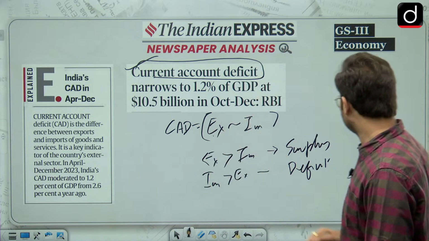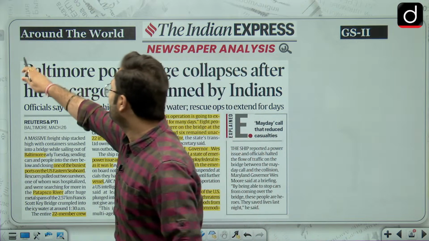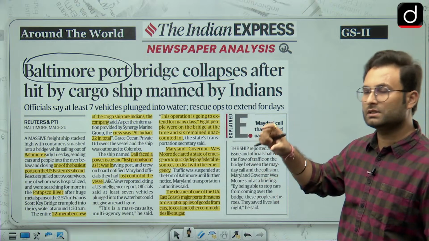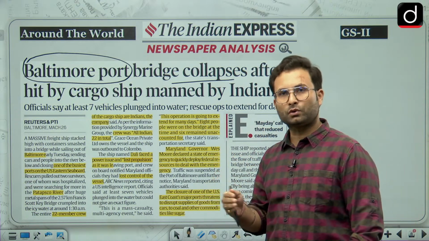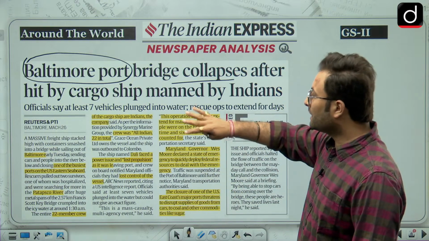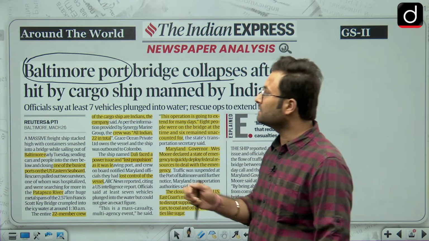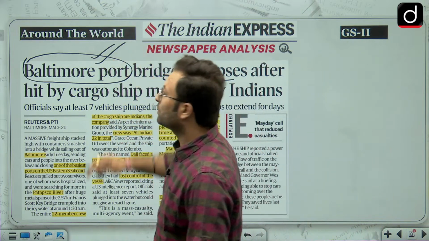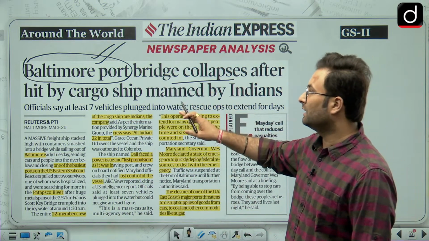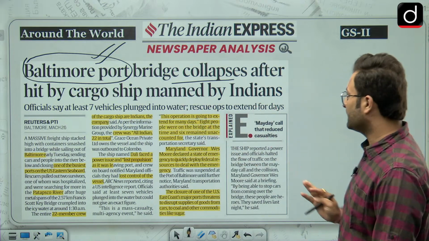Okay, so moving further, the next article is related to this particular Baltimore port. Okay, so the bridge has collapsed over there, and in this particular cargo ship, most of the crew was Indian. Okay, there were nearly 22 people, and that is not important. Obviously that was an unfortunate incident, but this port becomes important for you because they might ask you in the exam. Okay, so there was another problem, I will not go into it. If you have any interest, you can go and check that particular thing.